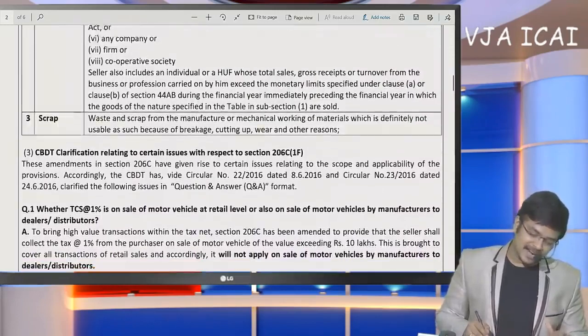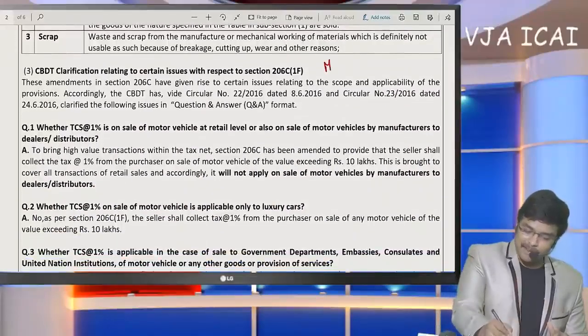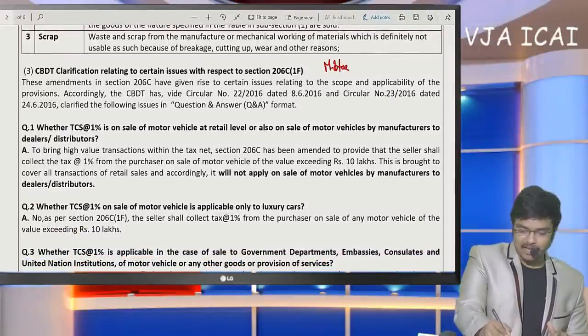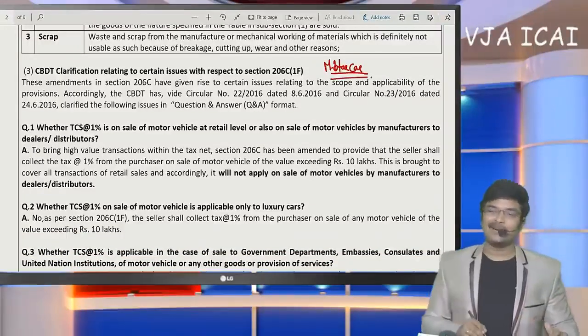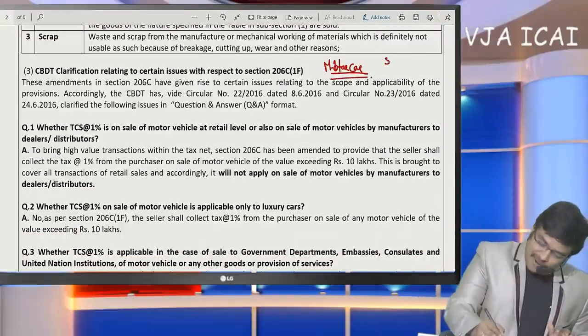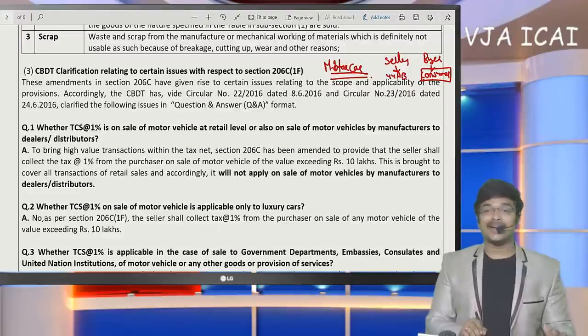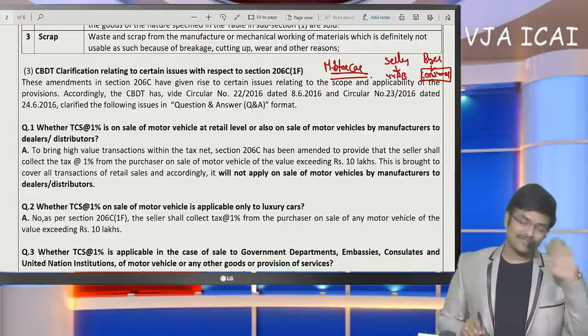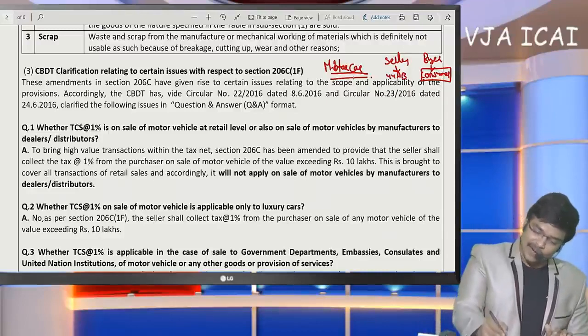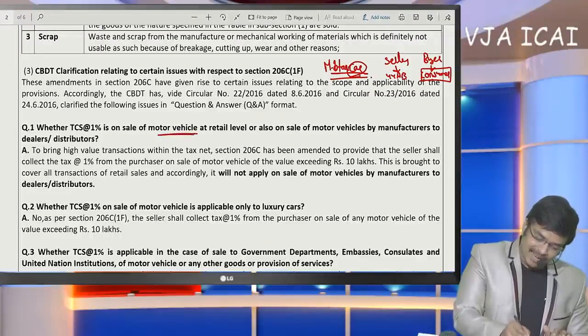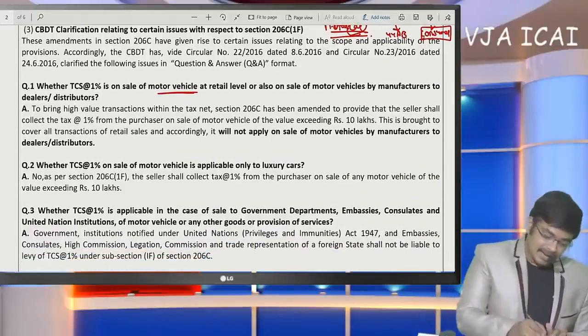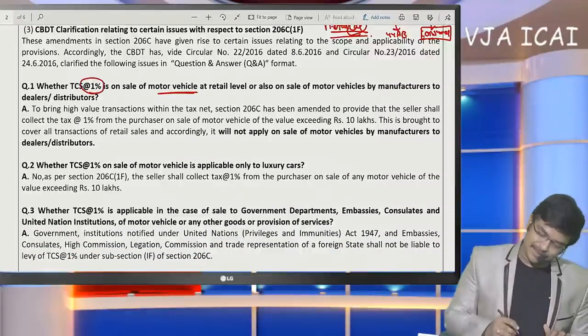And second question regarding TCS is a very important aspect, motor car. Whether motor car purchase is liable for TCS. Sir, in case of motor car, seller must be a tax audit case, buyer must be a consumer. If for buyer this motor car is a stock in trade, then TCS will not get attracted. Sir, not only motor car, for all the motor vehicles I am going to discuss, TCS at the rate 1% has been specified.